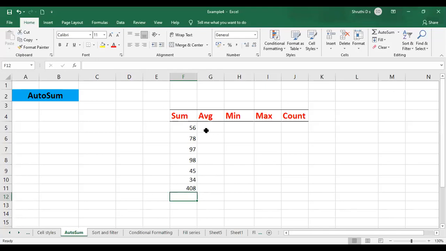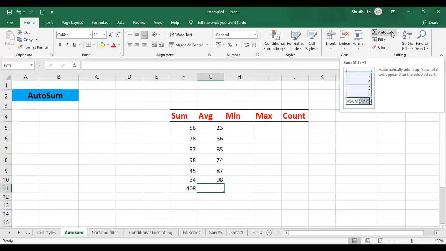Okay, similar to that, if you have some data and you want to perform some average, just give the data here. So maybe the average of 6 subject marks. I don't have to select any range. Automatically it is taking it. Now I just clicked on auto sum to get the total.